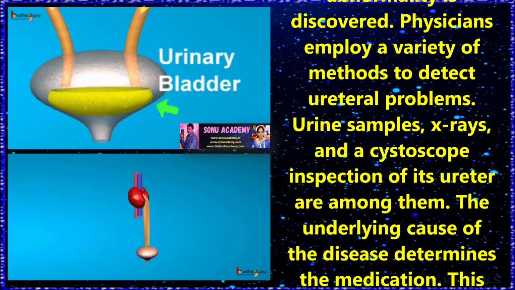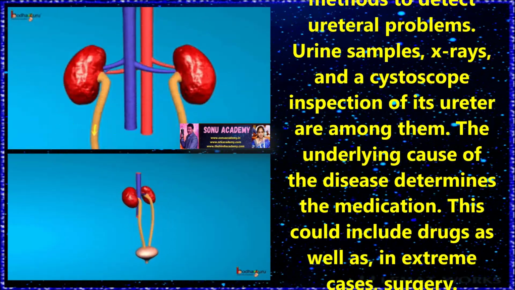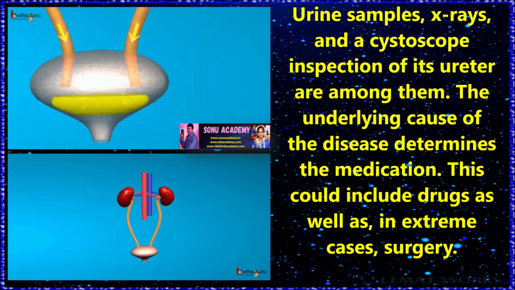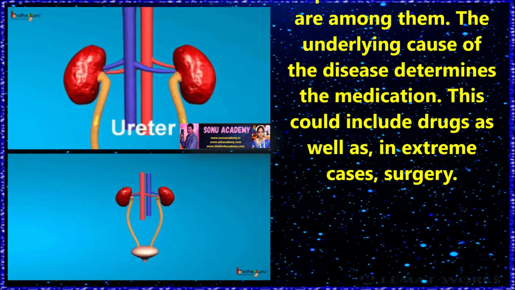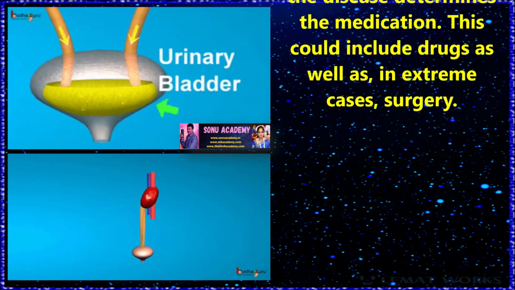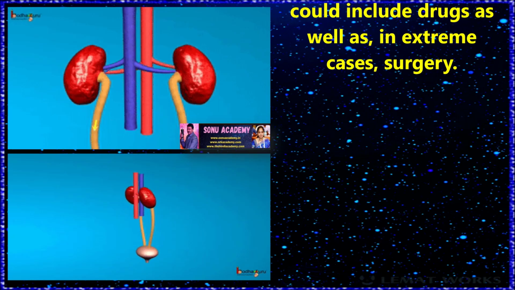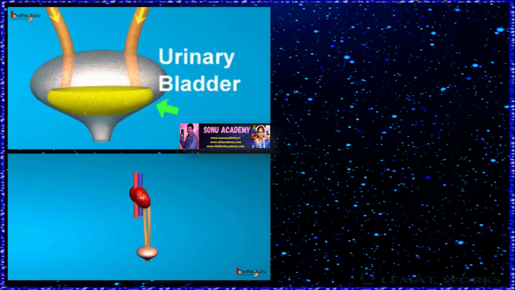Physicians employ a variety of methods to detect ureteral problems. Urine samples, X-rays, and cystoscope inspection of the ureter are among them. The underlying cause of the disease determines the medication. This could include drugs as well as, in extreme cases, surgeries.